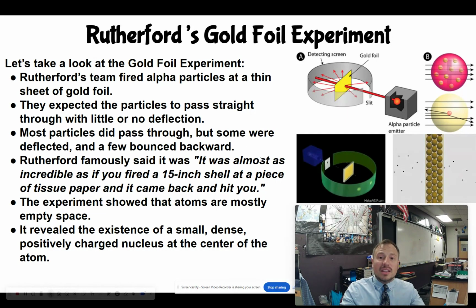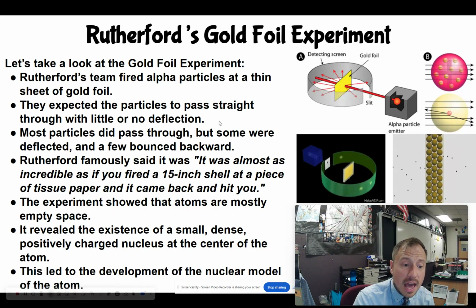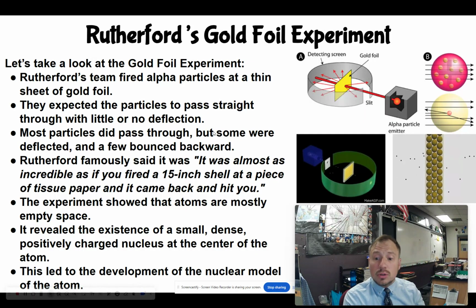He discovered that there's a very small, dense, positively charged nucleus at the center, and most of what we think of as an atom is just empty space, right? So most of them get through, but very few ricochet off that small dense part, and that's really what our great understanding of what we understand as the model of the atom now, the nuclear model.